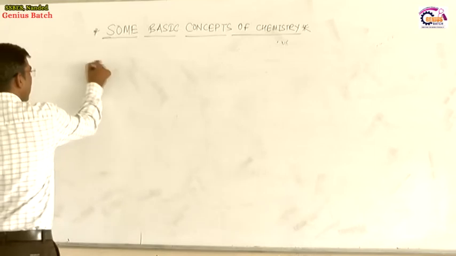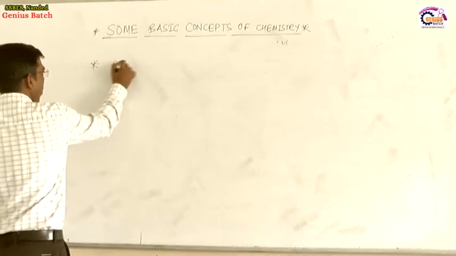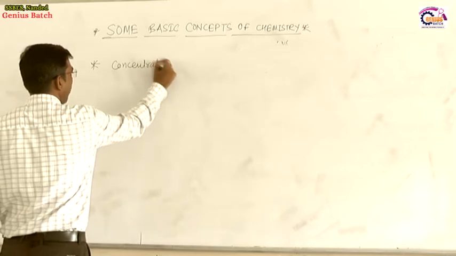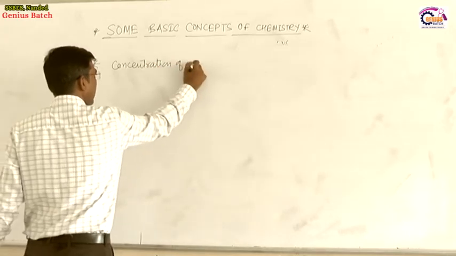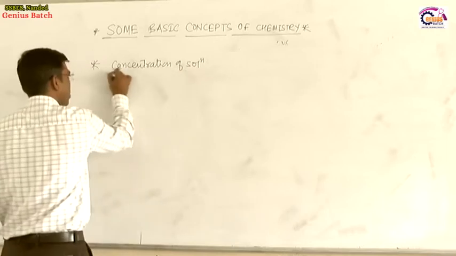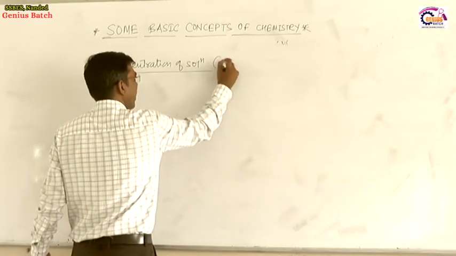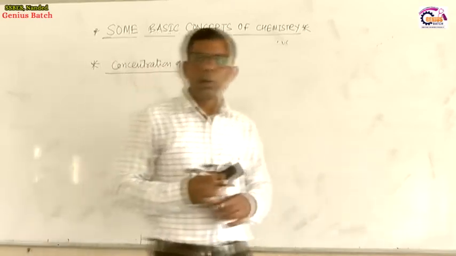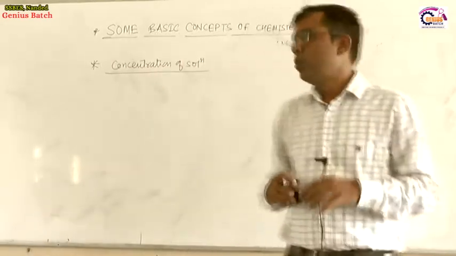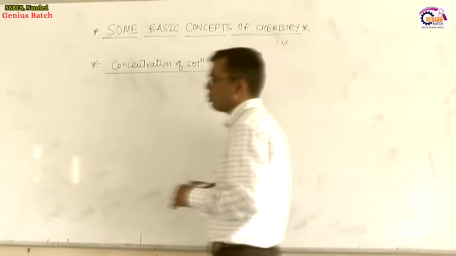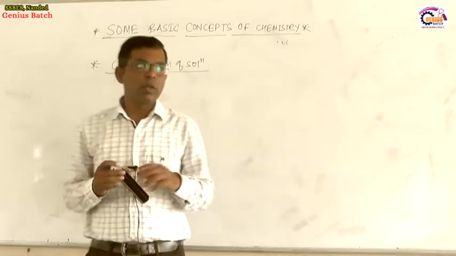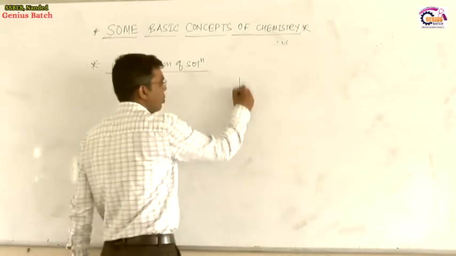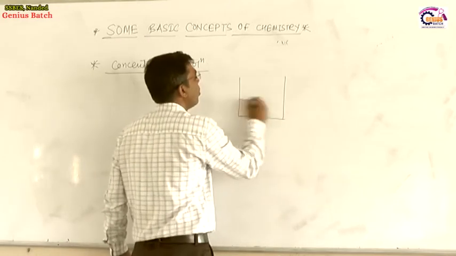Now let us move to the next definition. What is meant by the concentration of a solution, and what are the different units or ways to express the concentration of a solution? So what is meant by a solution? A solution is a homogeneous mixture of 2 or more components.